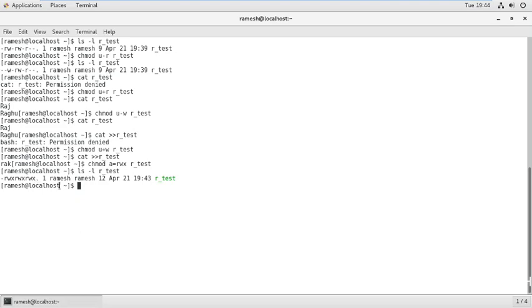So this is how we implement the symbolic mode process. In the next class we will learn the absolute mode process.